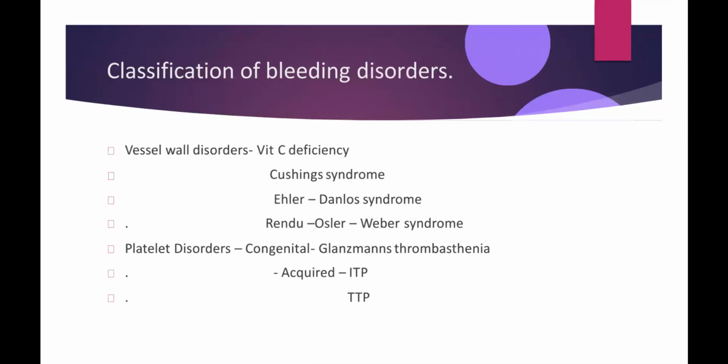Classification of bleeding disorder. Vessel wall disorders: vitamin C deficiency, Cushing syndrome, Ehlers-Danlos syndrome, Rendu-Osler-Weber syndrome. Platelet disorders: congenital is Glanzmann's thrombasthenia, acquired is idiopathic thrombocytopenic purpura and thrombotic thrombocytopenic purpura.